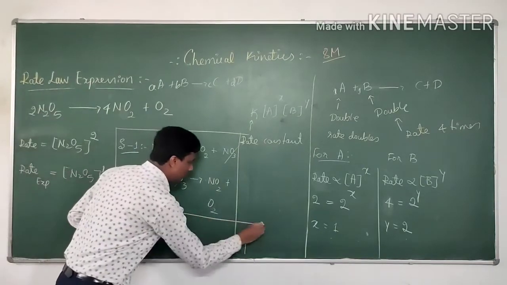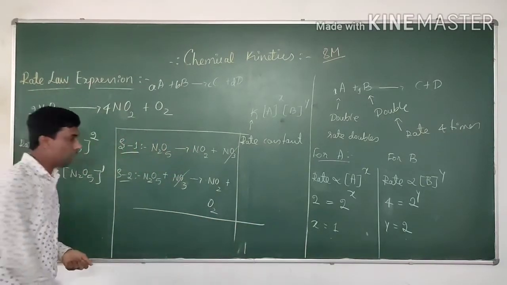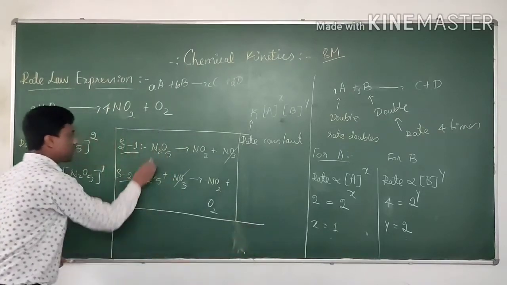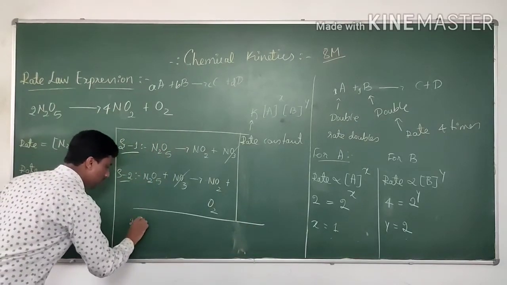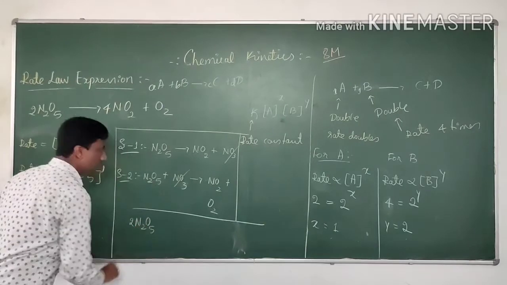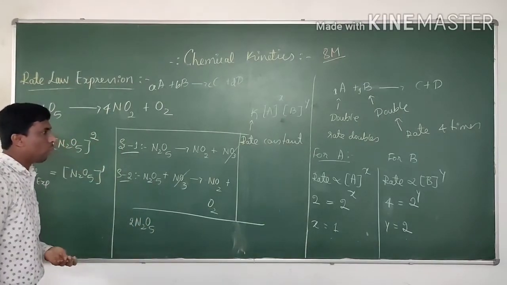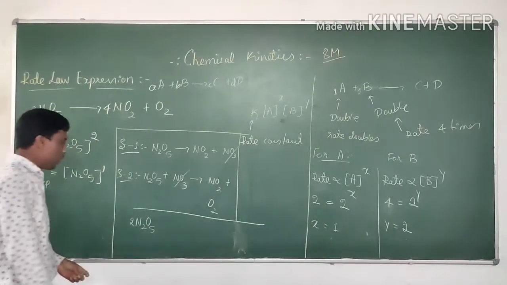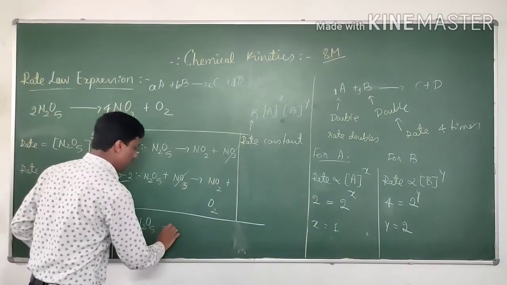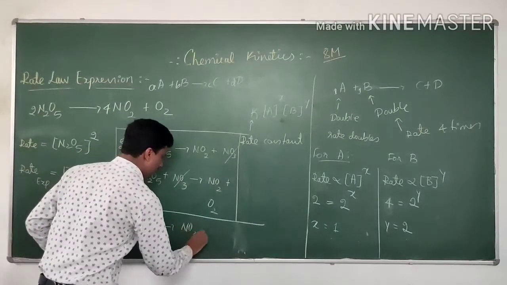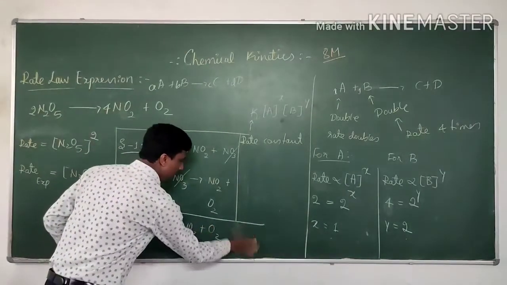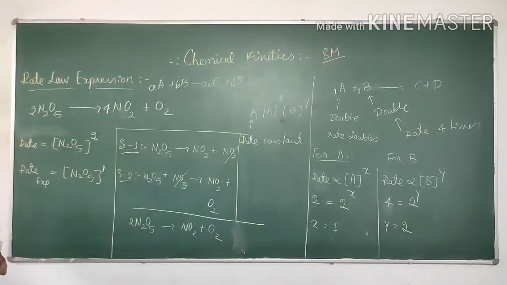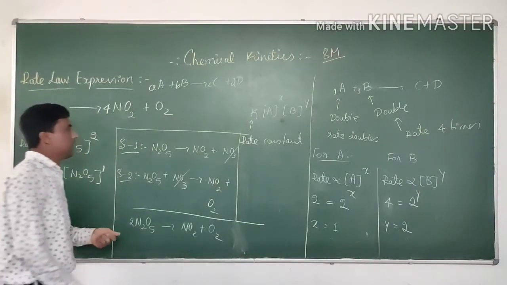When you calculate the overall reaction, what is the overall reaction? Overall reaction: 2N2O5 gives rise to NO2 plus O2.